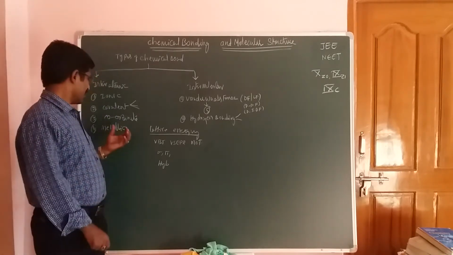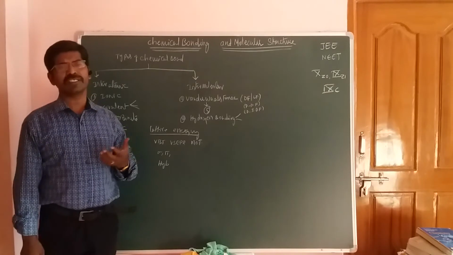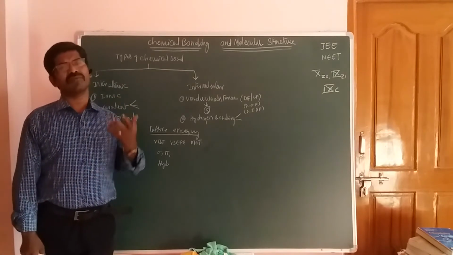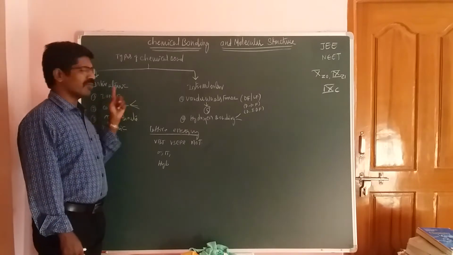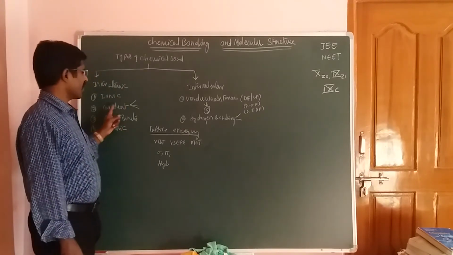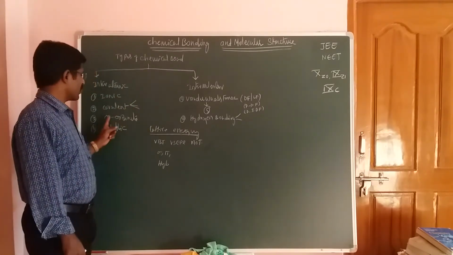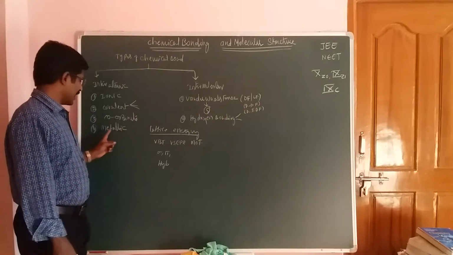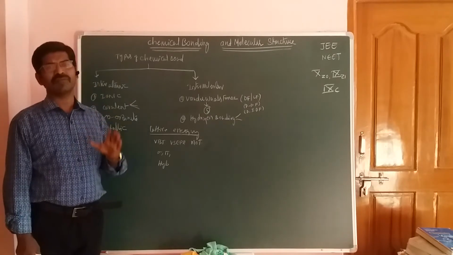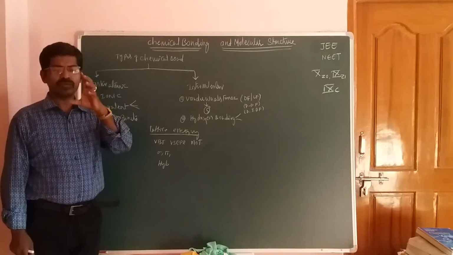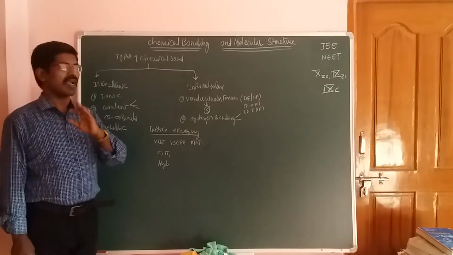Actually, the coordinate bond is also an example of covalent bond formation. So these are the types of bond formation that take place between atoms.